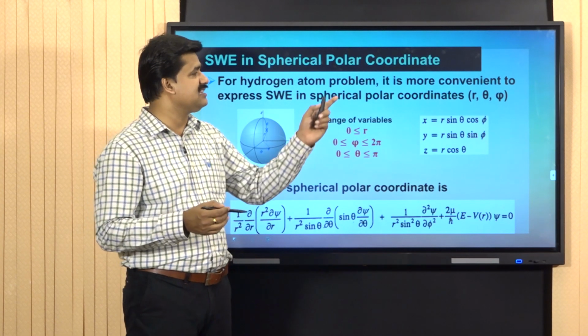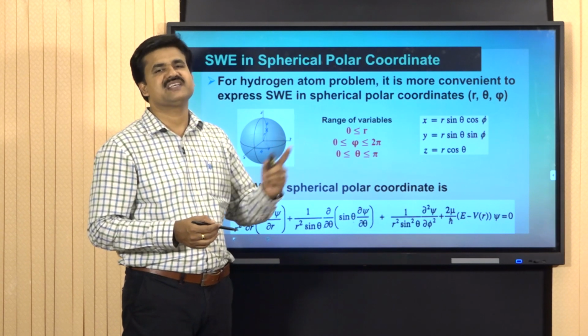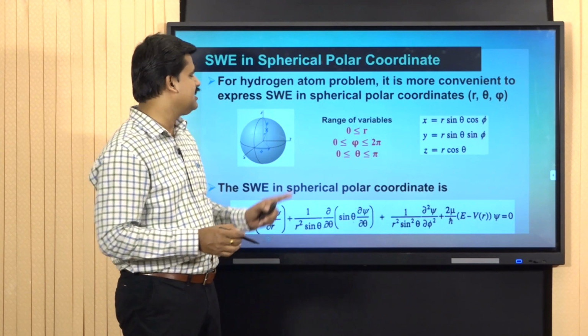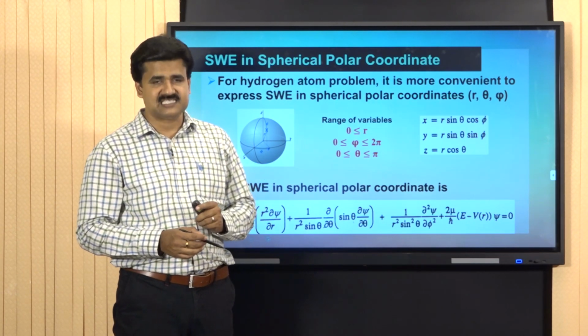By incorporating these three coordinates r, theta, phi, instead of x, y and z in the Schrodinger equation, we will get the Schrodinger wave equation in spherical polar coordinates for the hydrogen atom.